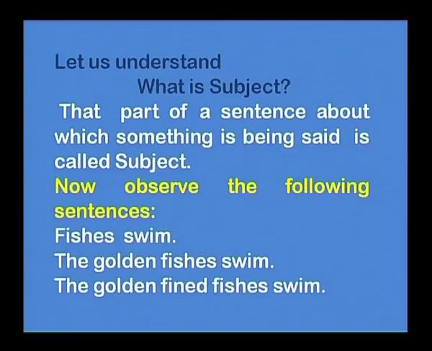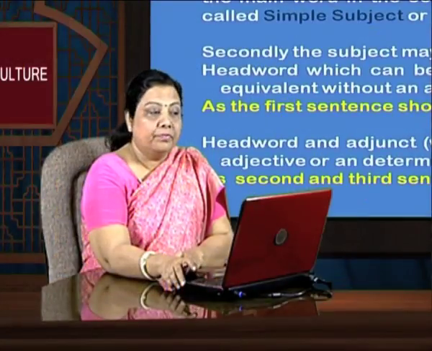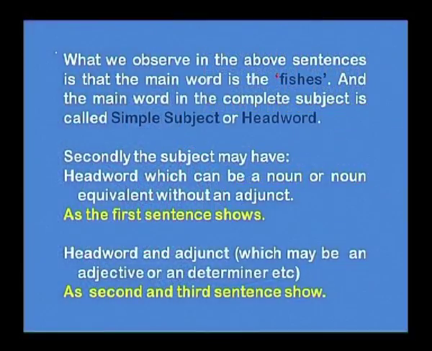Now, observe this sentence: fishes swim, the golden fishes swim, the golden fine fishes swim. What we observe here is that in the above sentences, the main word is fishes. The main word in the complete subject, we say, is the simple subject or the head word in the sentence.